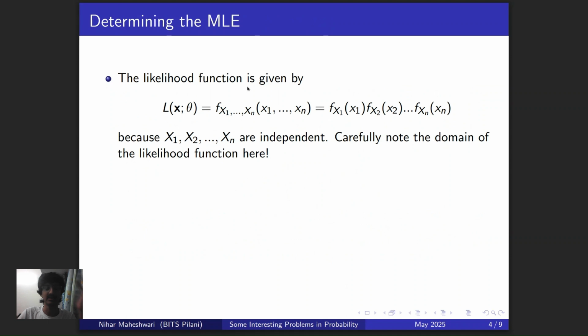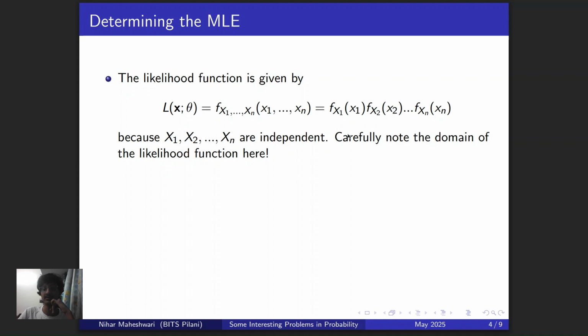So obviously now we need to find the MLE, right? So for the MLE, we are first going to have to write down the likelihood function. The likelihood function is the joint PDF of x1, x2, up to xn, with the parameter theta, right? And you would like to estimate this parameter theta, and for that you'll eventually differentiate this and set it equal to 0 and find out the required value. And that's what we're going to do.